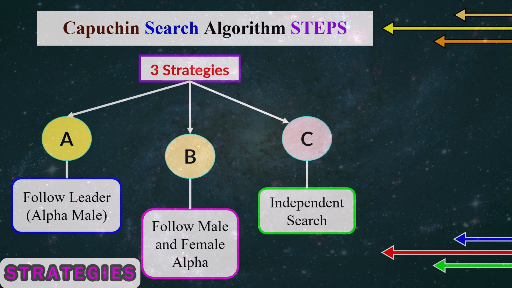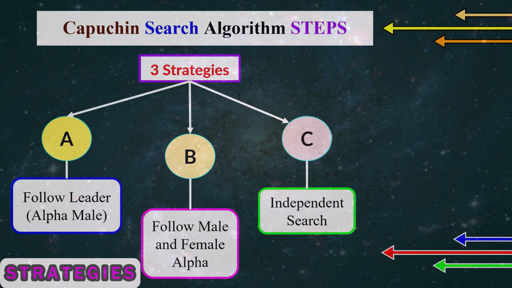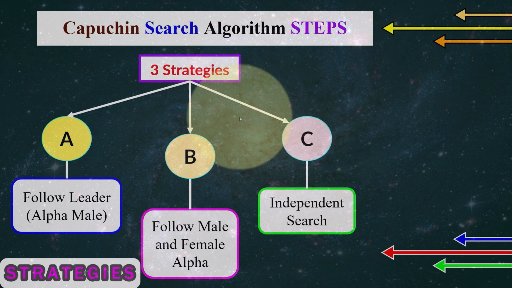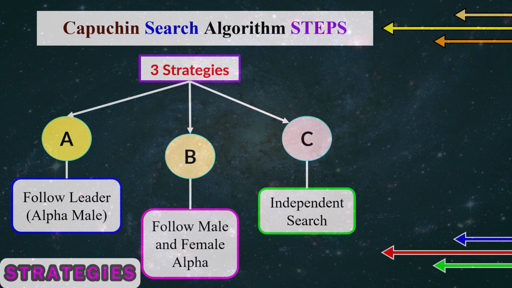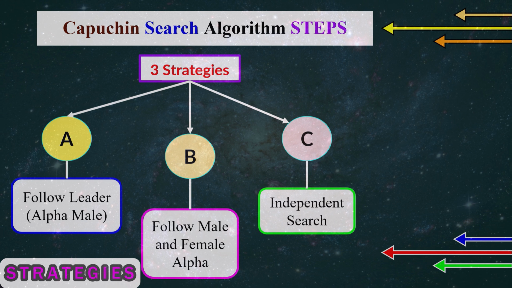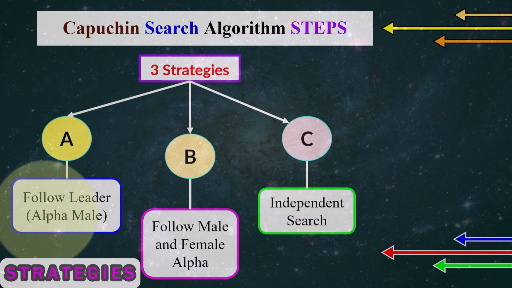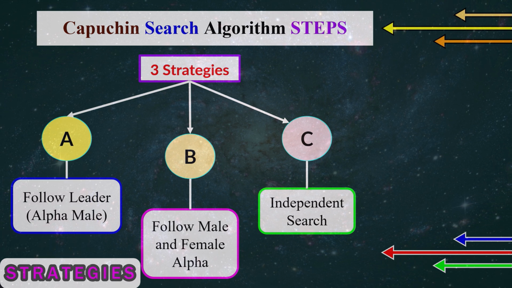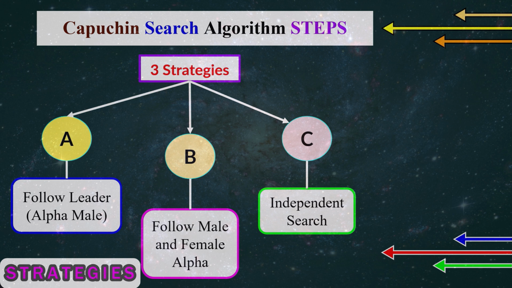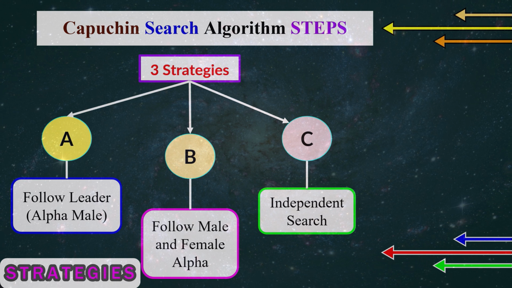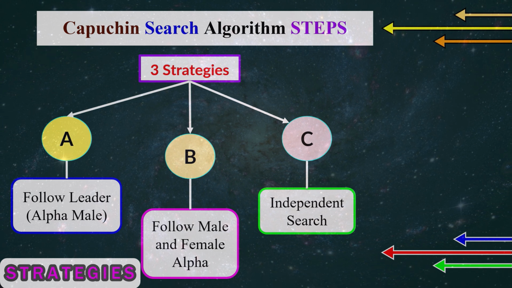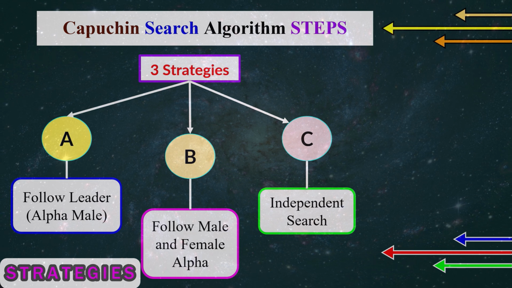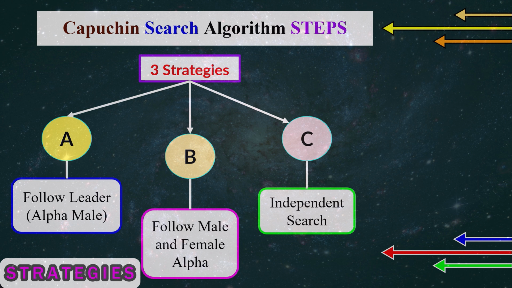Next you can see the strategies they use. In real life they use different strategies for their survival. Here we have 3 strategies followed in this algorithm by the leader and the follower during food search. First strategy: follow the leader, that is the alpha male. The group is led by the alpha, or we can say the global leader. This leader is responsible for identifying the food sources for all members in the group, and all members will follow the leader in order to obtain their food.